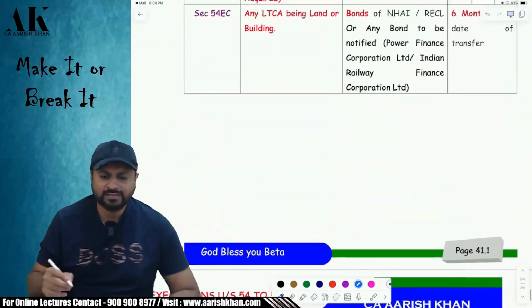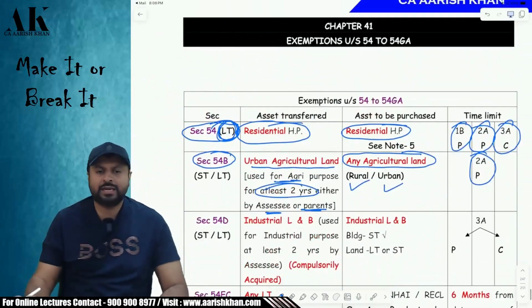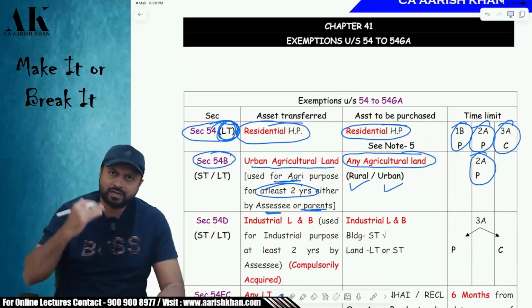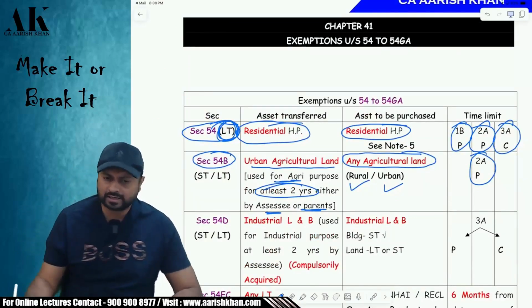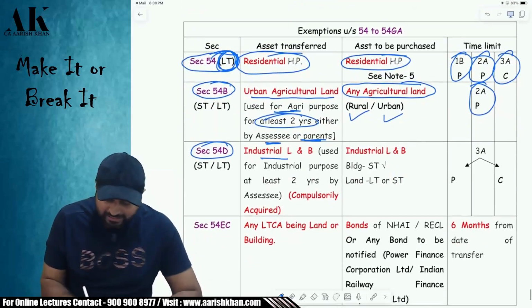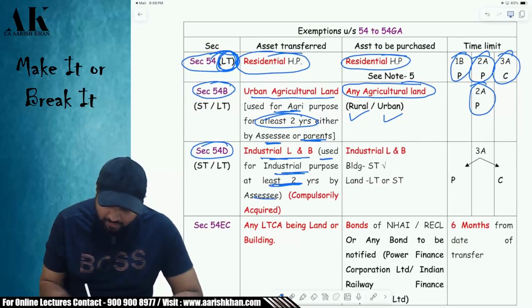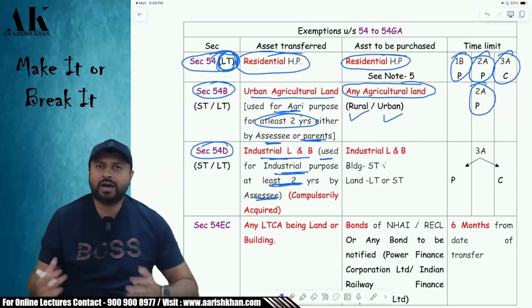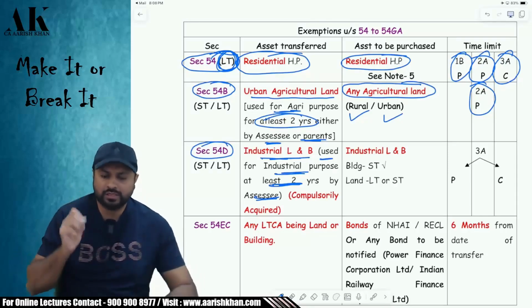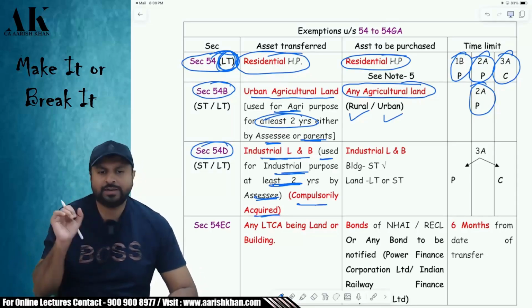Is it clear that you can deposit in the capital gain account scheme? Then the amount of exemption will be the amount of capital gains. Within 3 years you cannot sell, etcetera. The third one is 54D. What is 54D? There is an industrial land and building which is used by me for at least 2 years for industrial purpose. So I have an industry in which I am using industrial land and building which I have used for at least 2 years. Now that is also compulsorily acquired by the government.